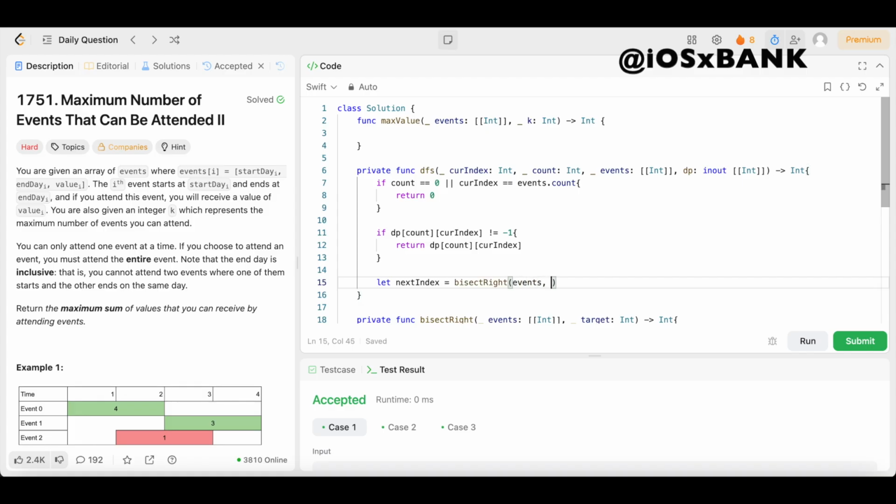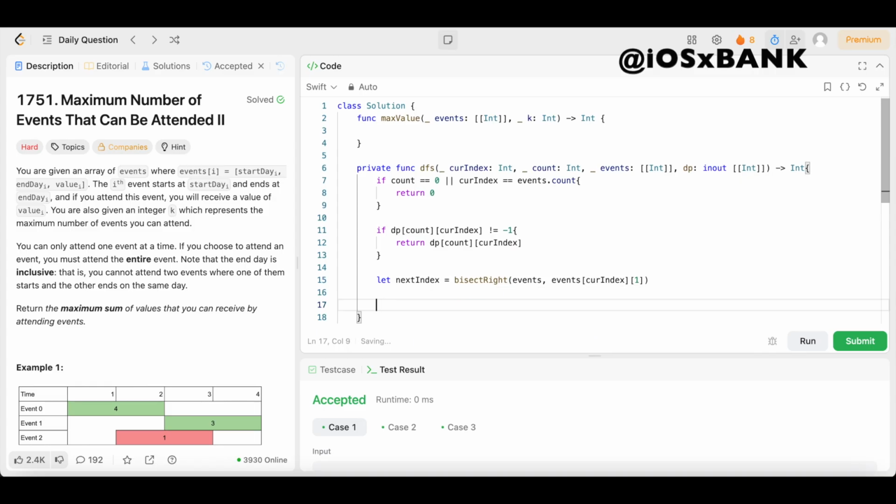We're going to pass in events, comma, events, square bracket, cur index, come outside of that, square bracket 1. Boom. Now for the next, option 1 is we're going to skip the event, or option 2, we're going to take the current event and recursively compute the rest. So for that, we're going to come right here, and I'll show you where we're going to either skip or take. We're going to say dp square bracket count, then square bracket cur index, equals max, open up the parentheses.